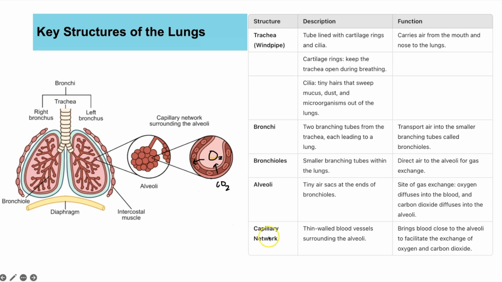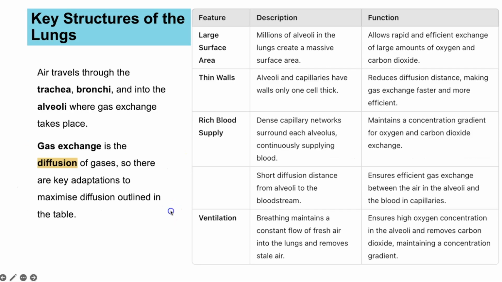But the final thing we can see here in terms of adaptations, or structures present, I should say, is that the alveoli are surrounded by lots of capillaries. And as we zoom in, we can just see one capillary here, but you have lots of capillaries surrounding all of the alveoli. The alveoli is literally the site of where gas exchange happens. Gas exchange just means the diffusion of the gases. So oxygen diffusing into the blood and carbon dioxide diffusing out of the blood.